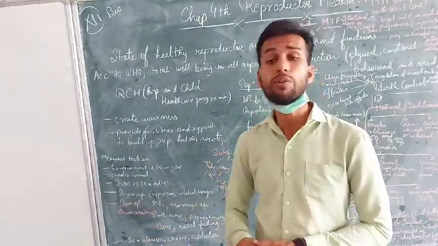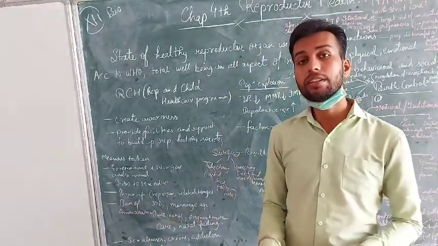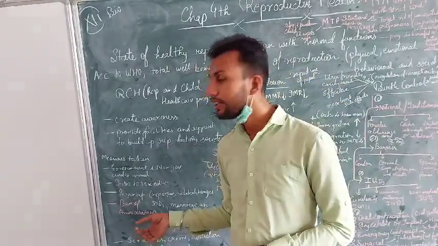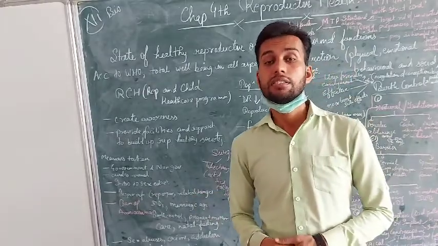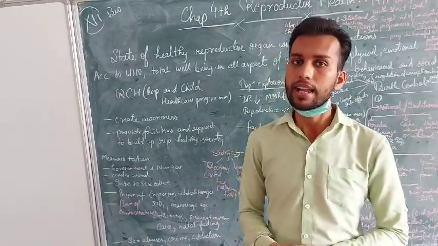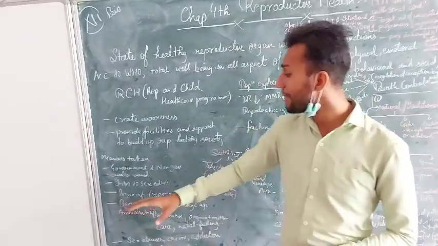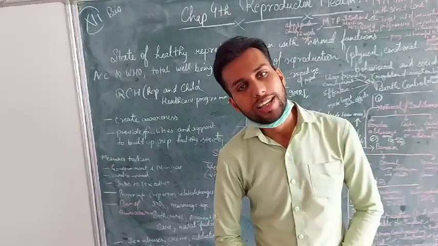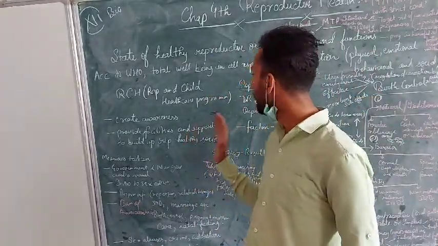The technique was there to check genetic diseases, but when people came to know that the sex of the child can be determined, medical practitioners started earning from it, and female feticide, called bhrun hatya, started due to the amniocentesis technique. So it should be performed only in very emergency cases, but there should be a ban on the technique. So this is the thing about a reproductively healthy society.